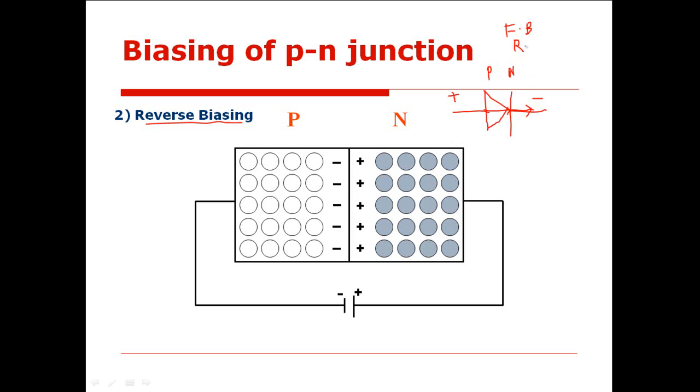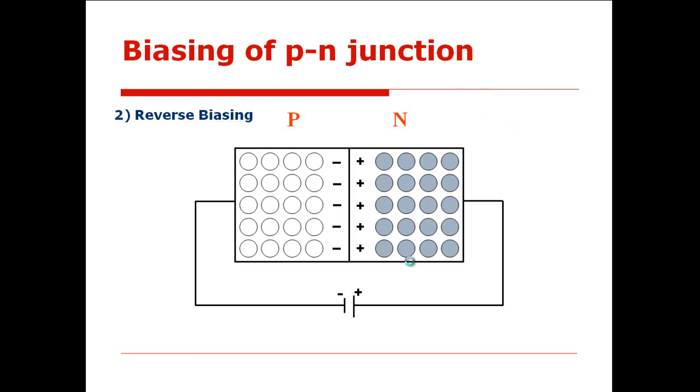While in reverse bias, the P side is connected to the negative terminal and the N side to the positive terminal, then current doesn't flow and the diode remains practically off. So it can act as a switch, and therefore the diode is called a unidirectional device. It conducts in only one direction, and this property can be used for construction of rectifiers. You have studied in your basic electronics engineering course that a rectifier is used to convert AC into DC. Is this clear?